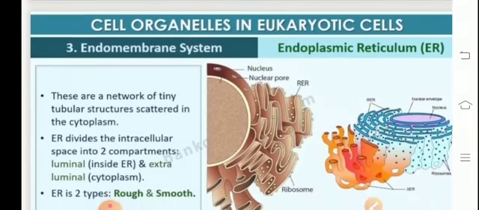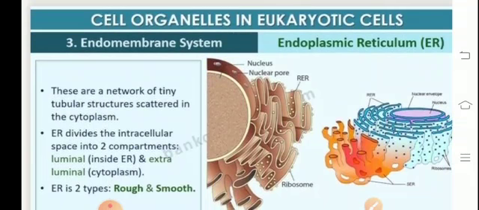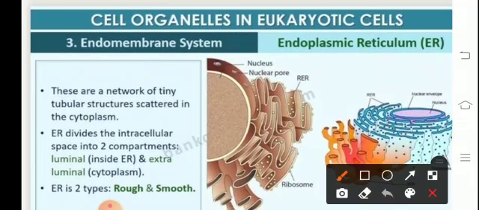Now, let us discuss the endomembrane system, starting with the endoplasmic reticulum. The term endoplasmic reticulum was proposed by Porter. Garnier in 1897 first observed ER and called it ergastoplasm. The components of ER are basically the cisternae, vesicles and tubules. We can see that the ER is in continuation with the nuclear membrane. In certain cases it is granular and in certain cases it is smooth.